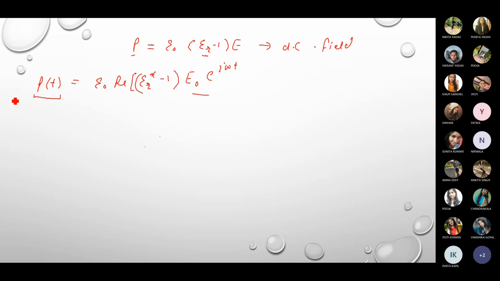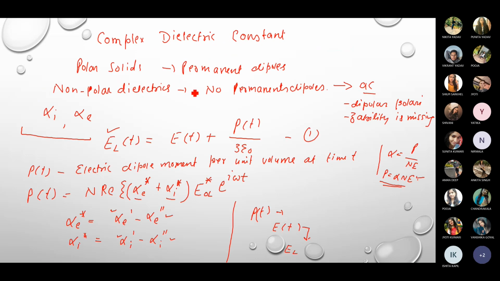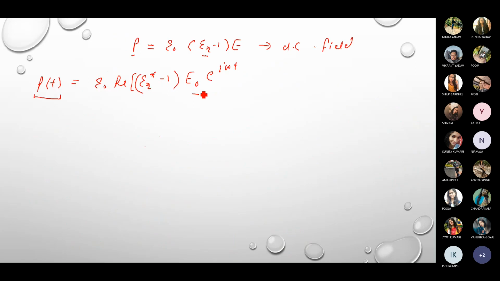Okay, so let us say this is equation number 1, this is equation number 2, and this is equation number 3. Now let us combine equation number 3 with equation number 1.